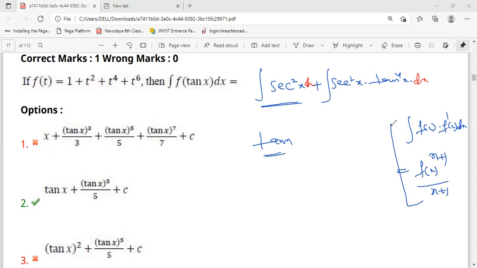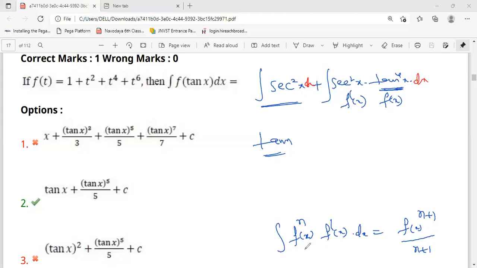If you remember this formula, it will be helpful here. Here, this is our function, and this is the differentiation of that function.